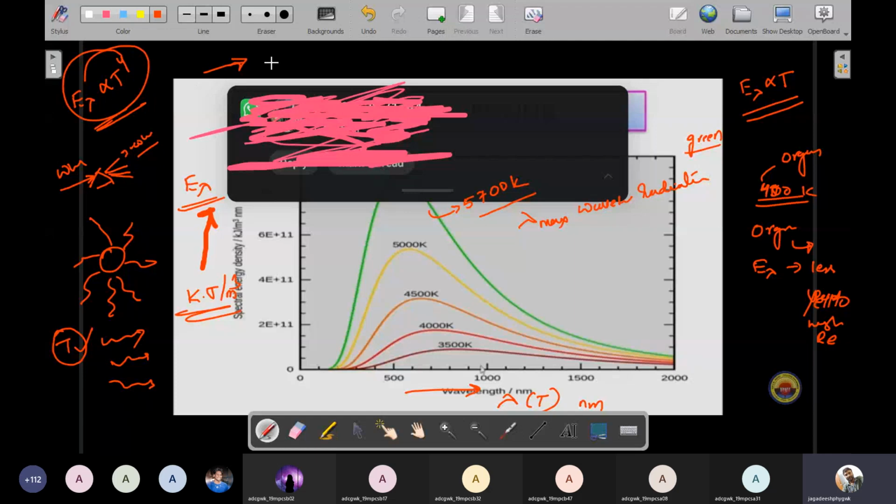Whatever statement was previously said by Stefan, that statement is exactly correct. So after doing this experiment by Lummer and Pringsheim, the two scientists conducted this experiment.